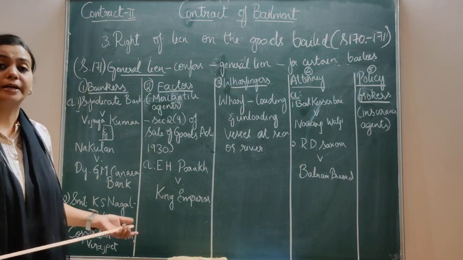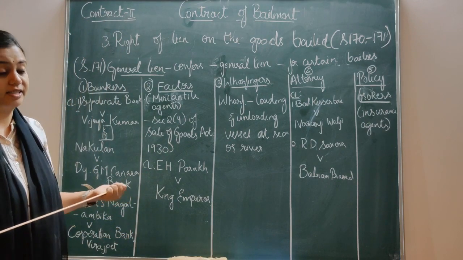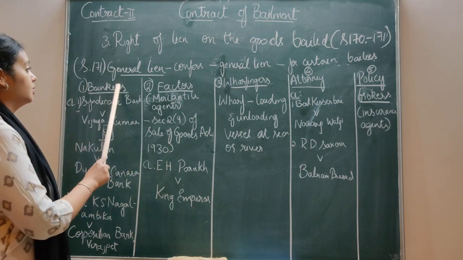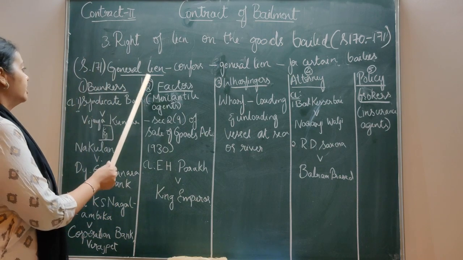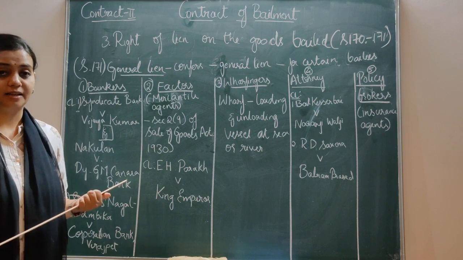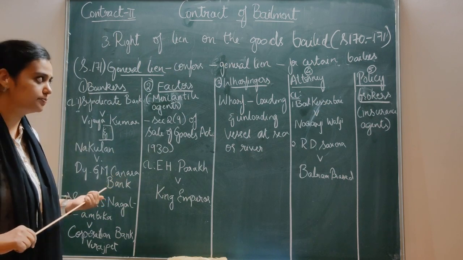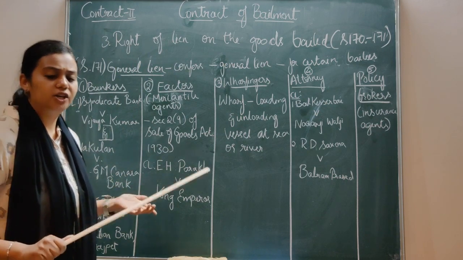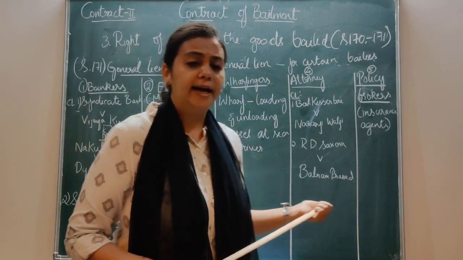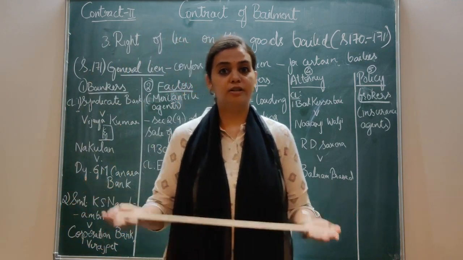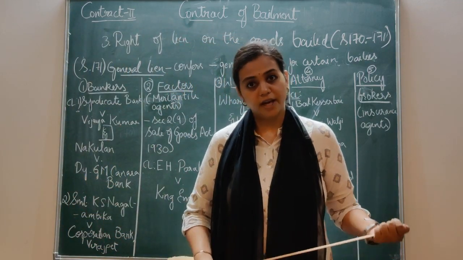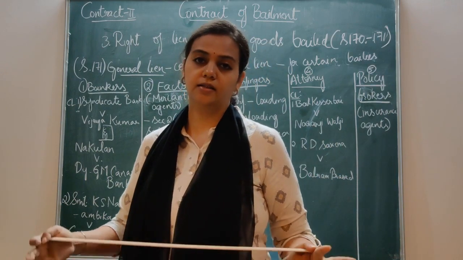Now let's proceed to general lien. We studied particular lien, right? That is given under section 170. Now let's see what general lien is. General lien is given under section 171 of our Indian Contract Act. It confers the right of general lien in favor of certain kinds of bailees.